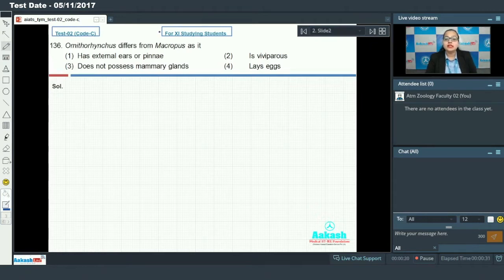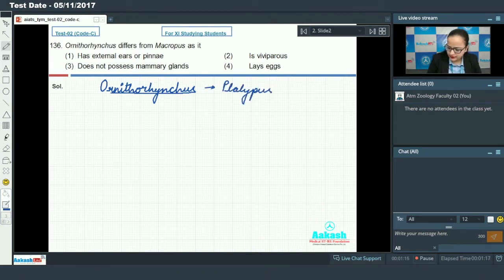That is question 136. Question 136 says Ornithorhynchus differ from Macropus as it. Ornithorhynchus, you know, is the scientific name for platypus, and Macropus is the scientific name for kangaroo.